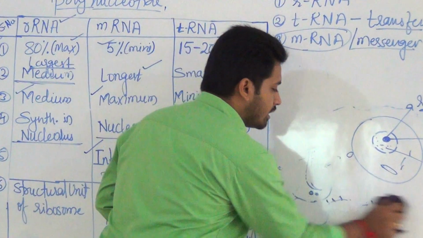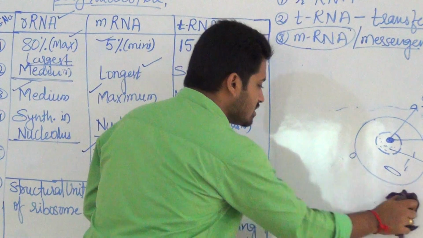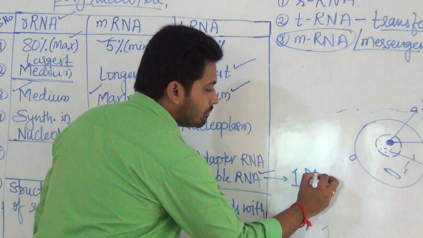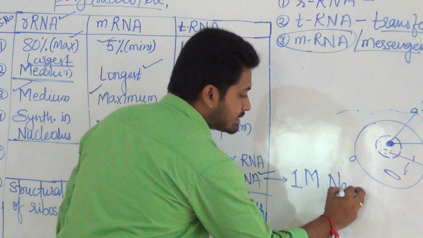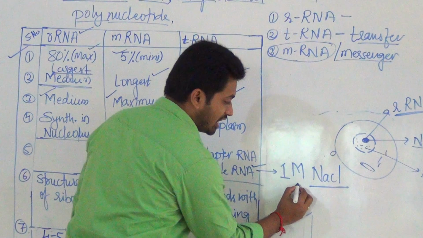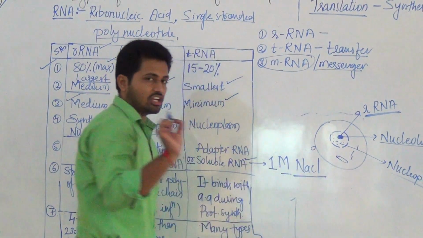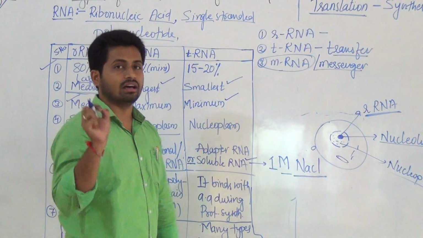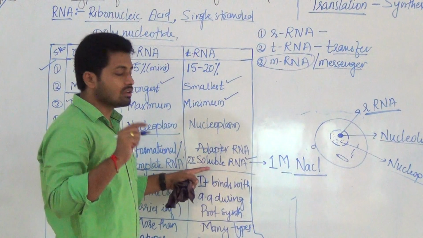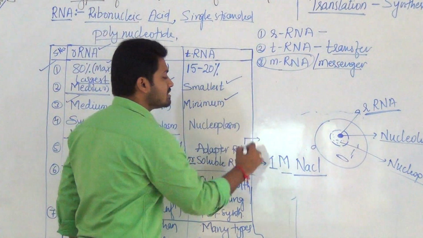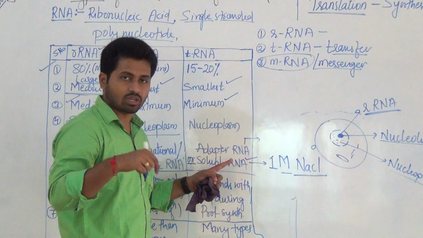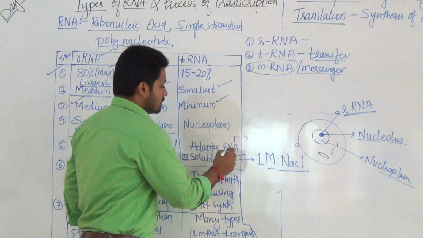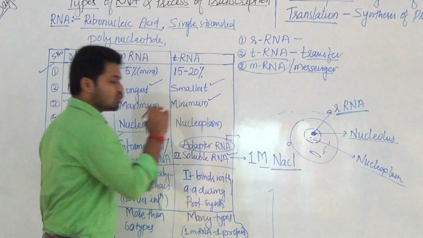tRNA is also called soluble RNA because it is soluble in 1 molar NaCl solution. That is the only reason. The question may be asked, which RNA is considered as soluble RNA? Formerly it was known as soluble RNA. Later the name given is adapter RNA, that is tRNA. Its structure is also there in detail as a separate heading in the chapter. So that is also known as adapter RNA and soluble RNA.